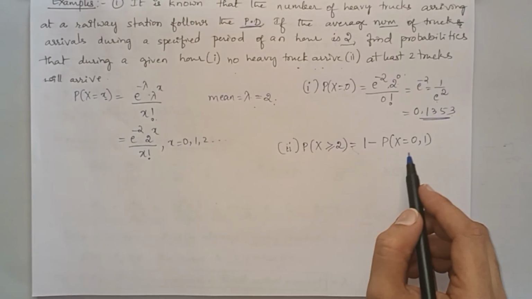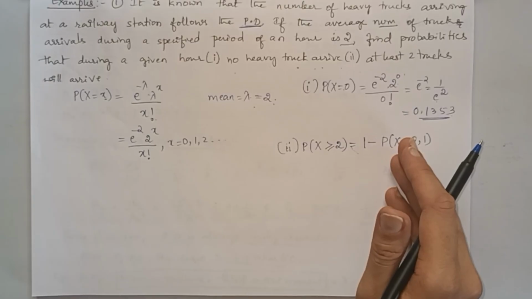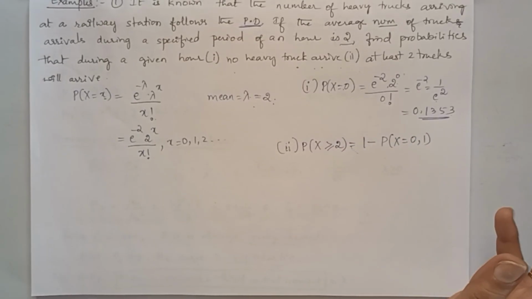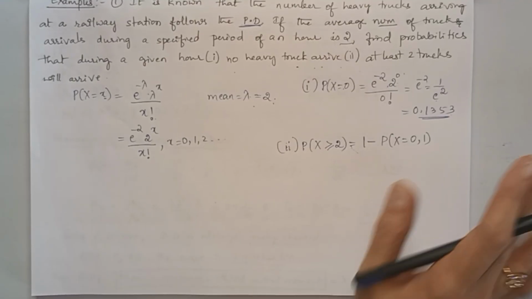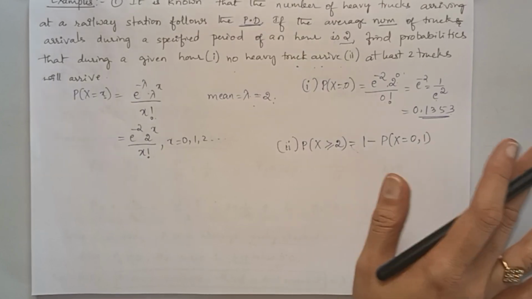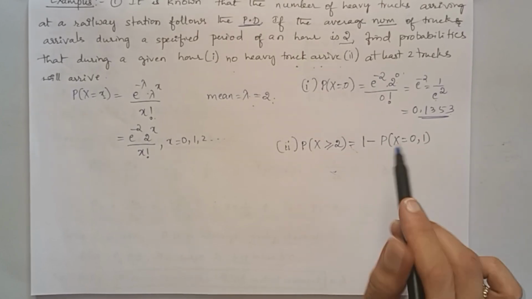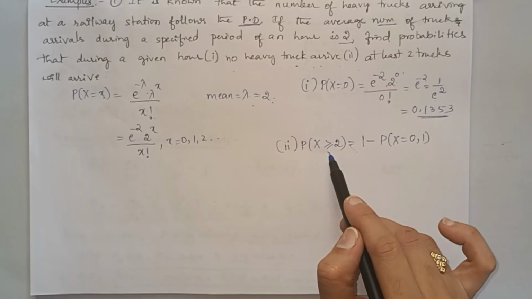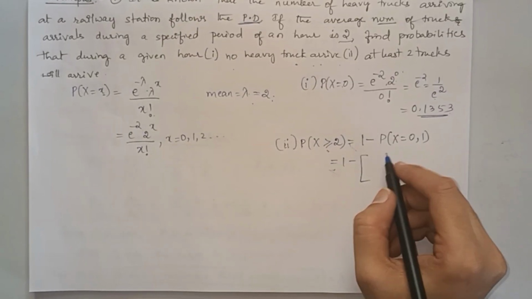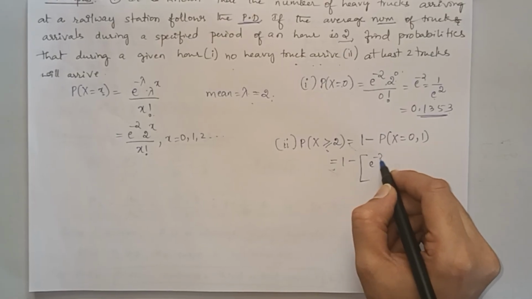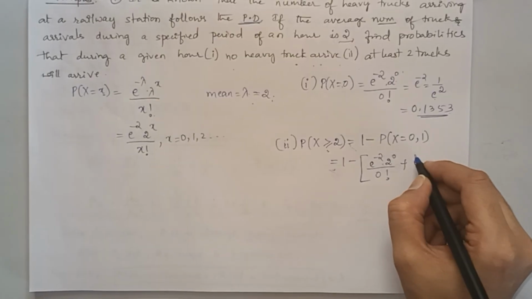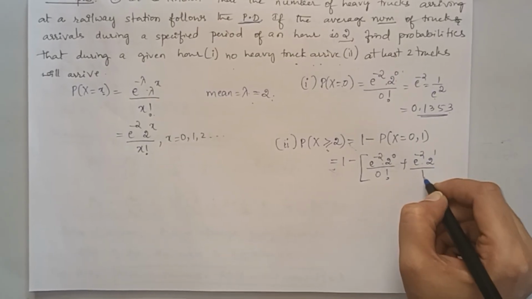Okay, we can do it in this way also, which we have done for binomial distribution also. X equal to 2, 3, 4, 5, up to what? We don't know. Until where, we don't know. So that's why we can find it this way, because total probability of any probability distribution is always 1. So 1 minus the not included values, 0 and 1. So this is equal to 1 minus probability of x equal to 0, which means e power minus 2 into 2 to the power 0 by 0 factorial. Just now we calculated. And here e power minus 2 into 2 to the power 1 by 1 factorial.